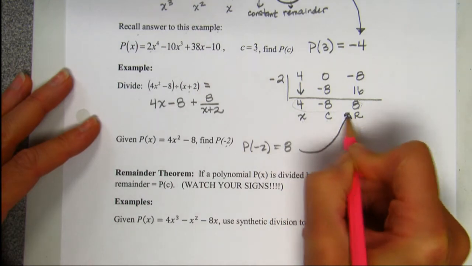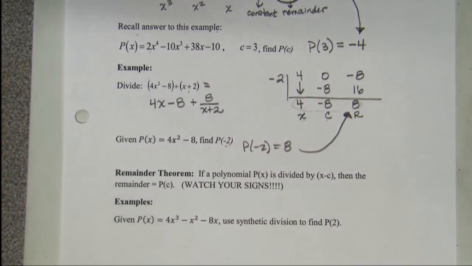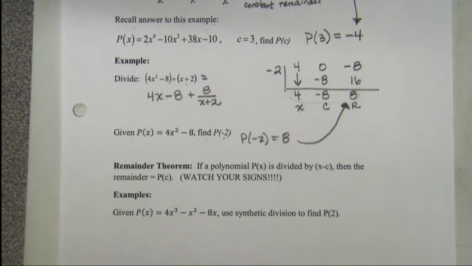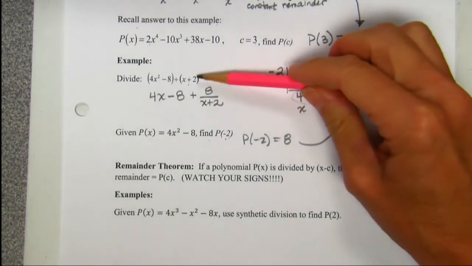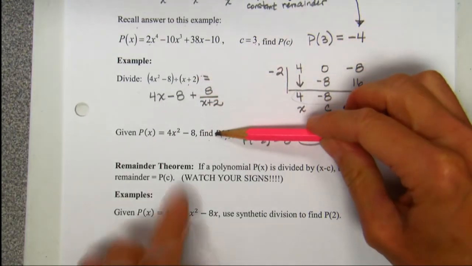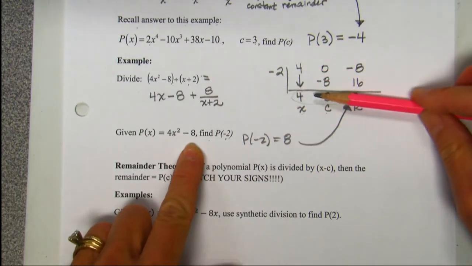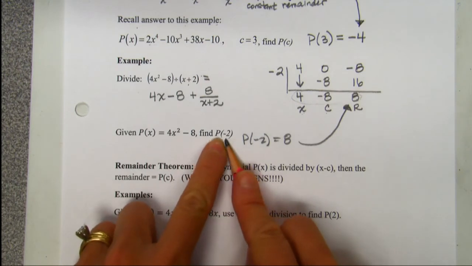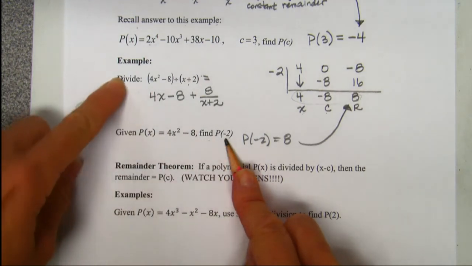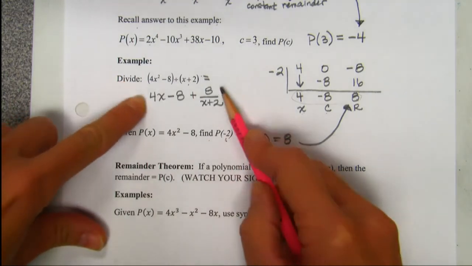How did I know that? Because it's the answer for the remainder. But again, the hardest part of this section is these are two questions where the math is the same, but you need to be able to differentiate which question is asking for what. This question, p of negative 2, is asking for a number. It's asking for the remainder. The divide is asking for the quotient.